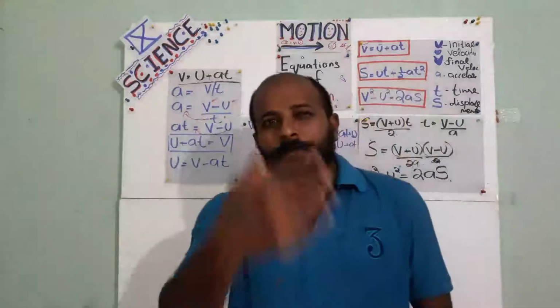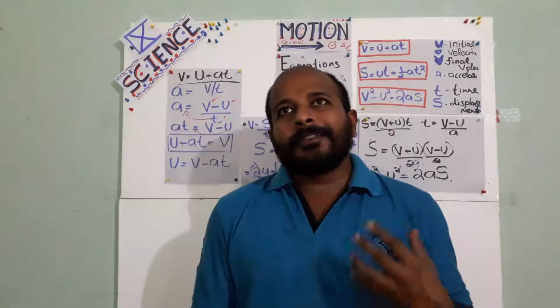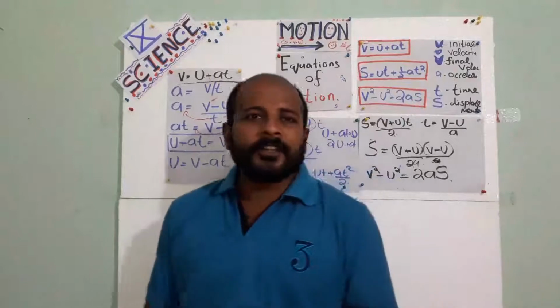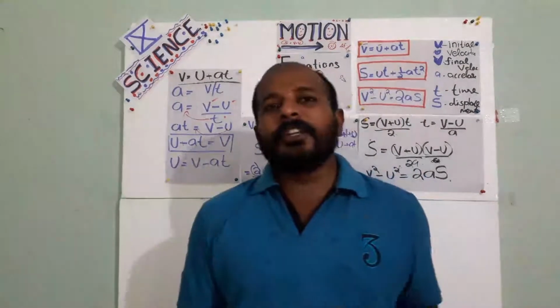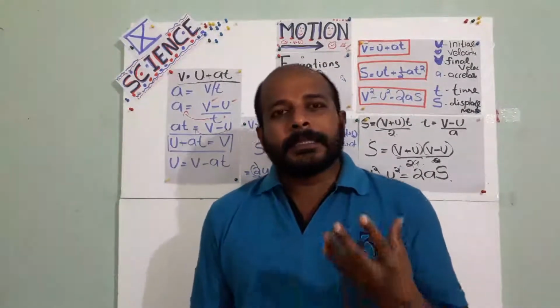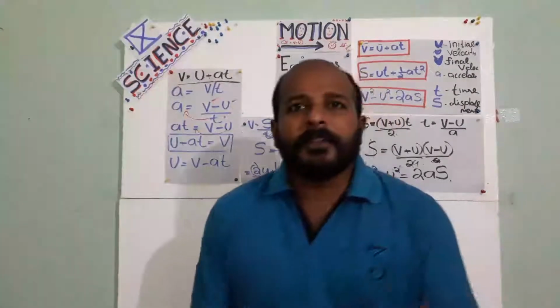Numericals we will do later, but one more important part is there. I already posted one graph in that group. It's a velocity time graph. There are lots of graphs we are studying in this chapter, but what is the specialty of that graph? From that graph we will get all these terms.